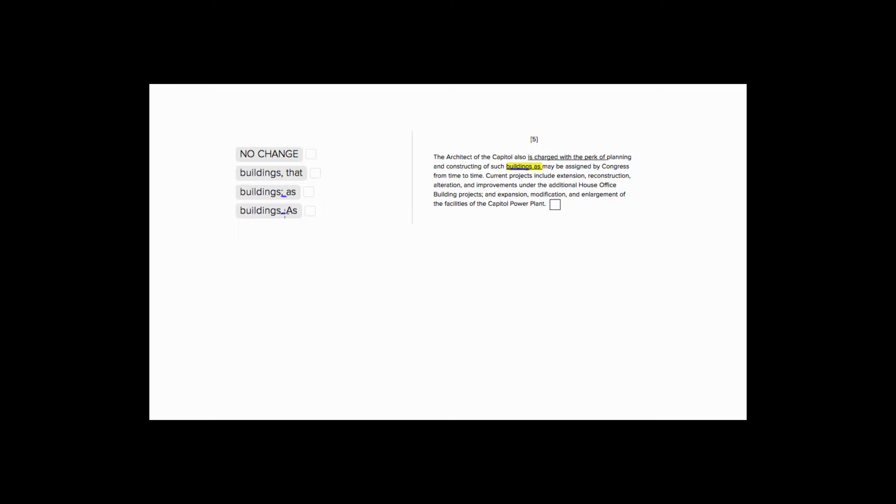So this sentence is telling us that the architect of the Capitol is charged with the work of planning and constructing such buildings as may be assigned by Congress. So "buildings," and this whole part is modifying buildings. What kind of buildings? The kind that may be assigned by Congress from time to time. So let's look at our choices.